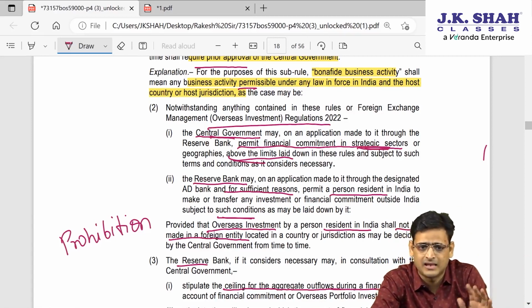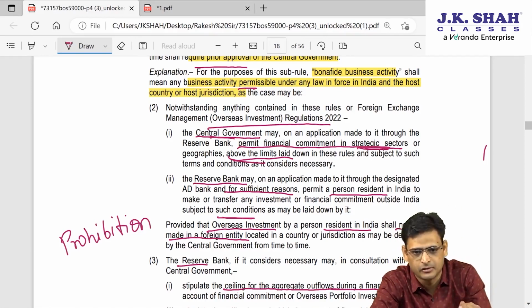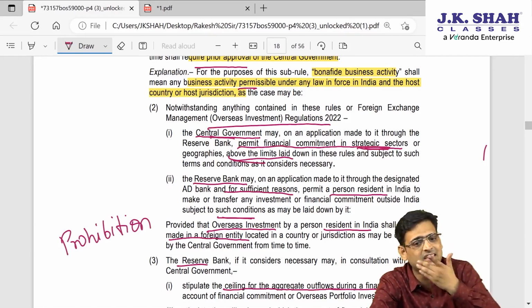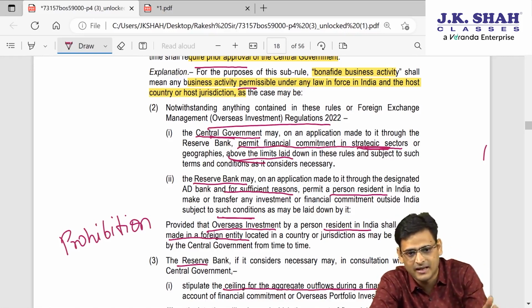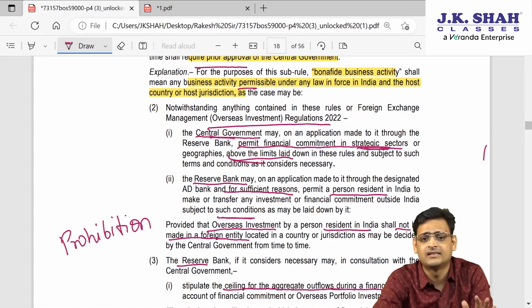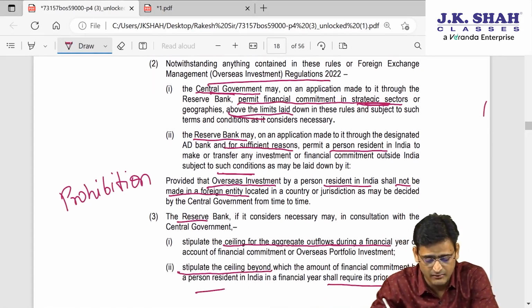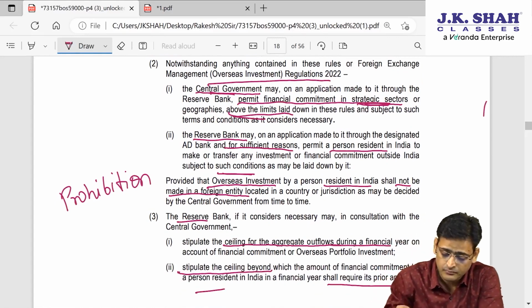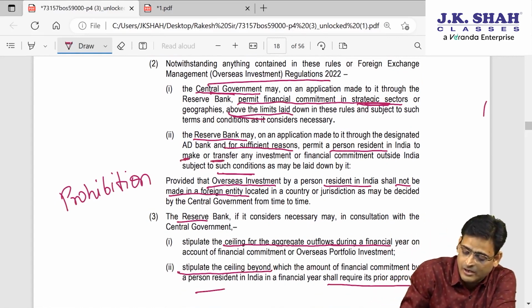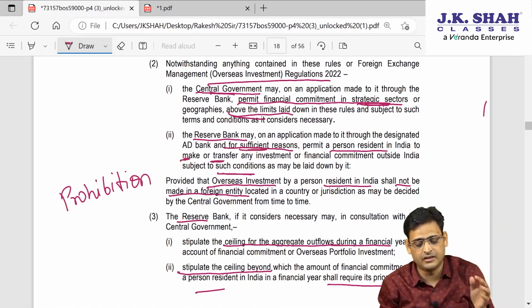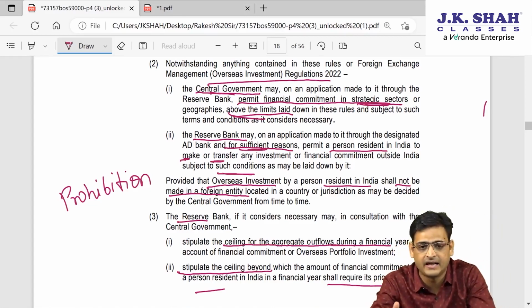So if it is in a strategic sector, government has already prescribed some limits, but you want to make investment beyond those limits. The Central Government can permit this once RBI makes an application to them, provided the investment is in a strategic sector. Then RBI can allow an investment or transfer of an investment for a sufficient reason if the application is made through an AD category bank.